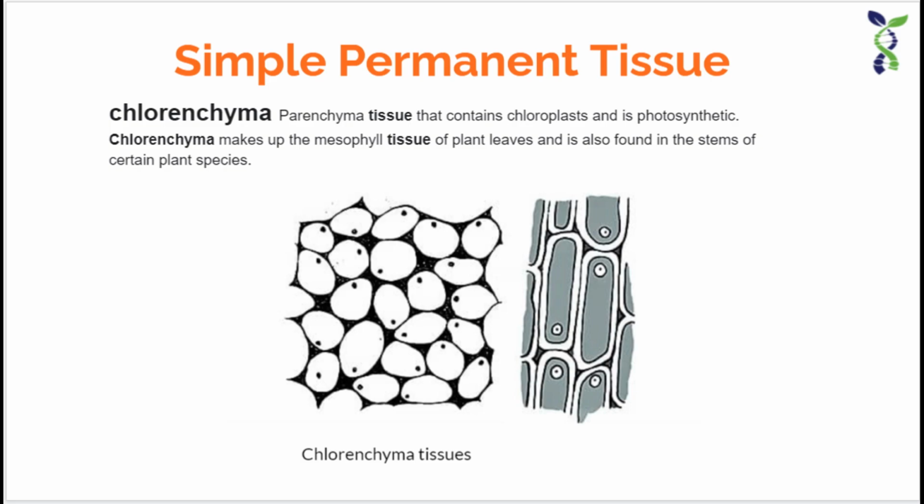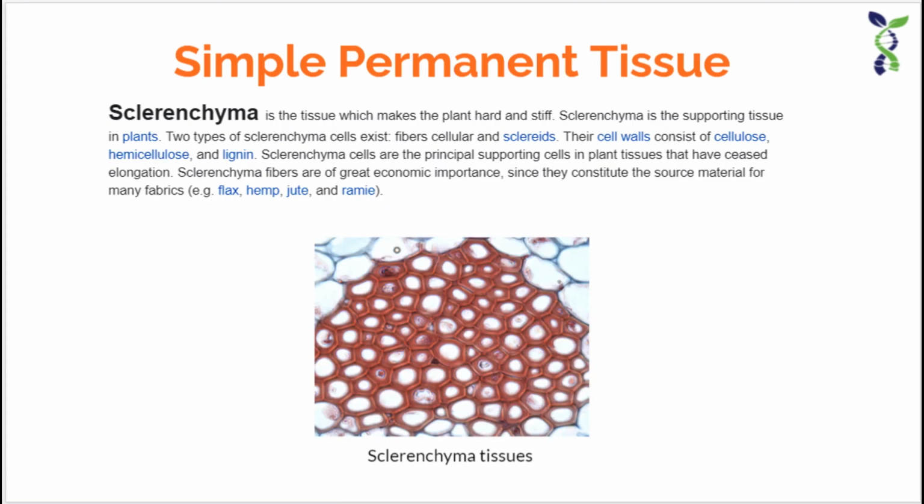The last type of simple permanent tissue are the sclerenchyma cells or tissues. The word comes from the word scleras, which means hard. That means sclerenchyma tissues are generally composed of cells that are very hard in nature.